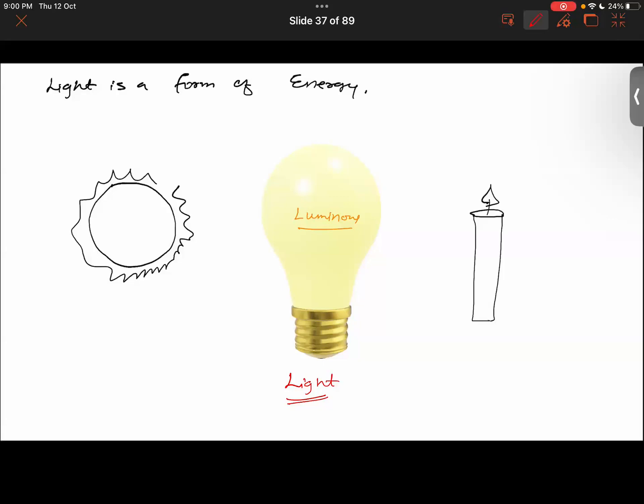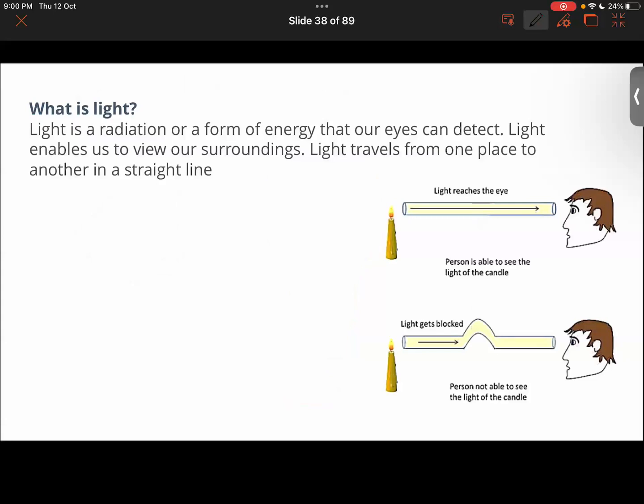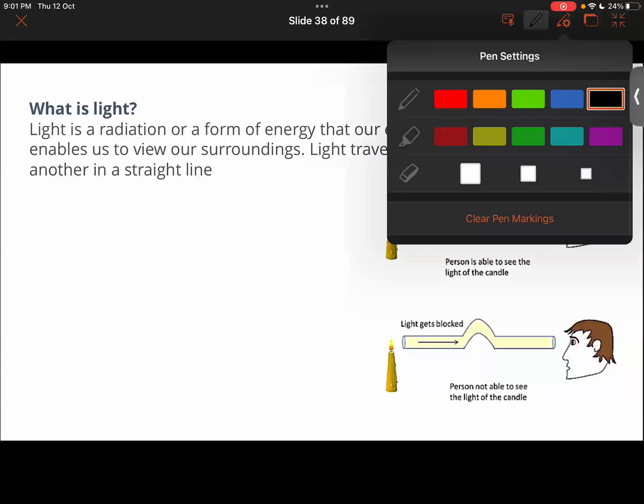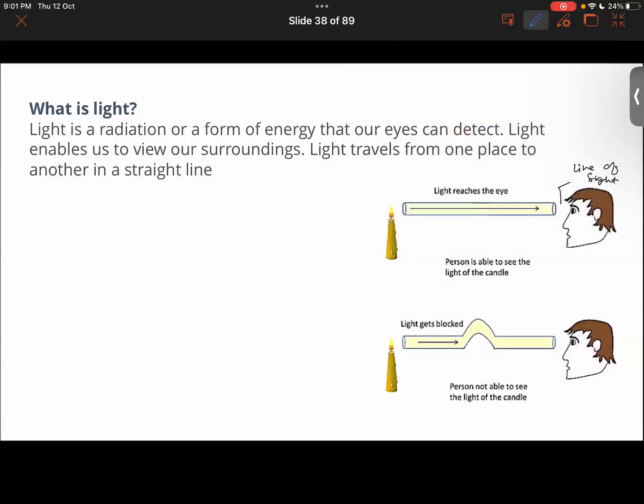Now, if you were to do an experiment where you take a candle, say this candle here, and align your line of sight to the candle flame, you will be able to see it. This here is the line of our sight. Now take a bent pipe. Here we see that we can't see the flame from the other end of the pipe. Why is it so?